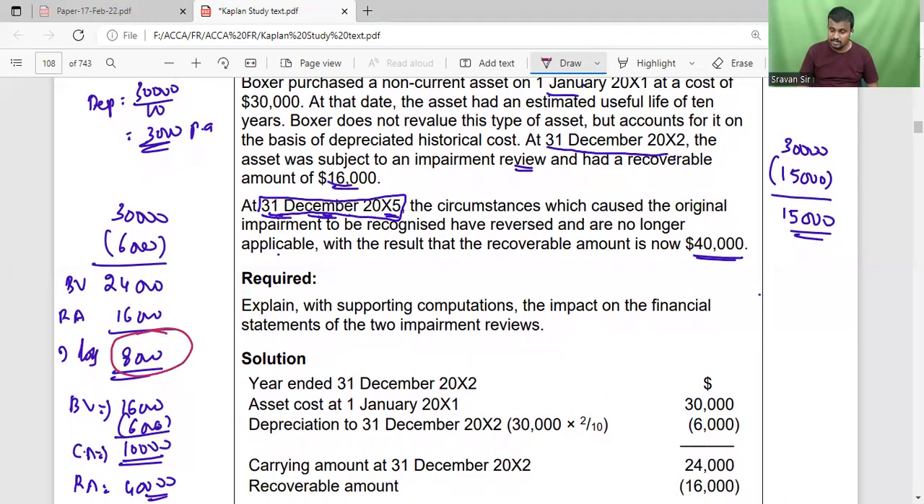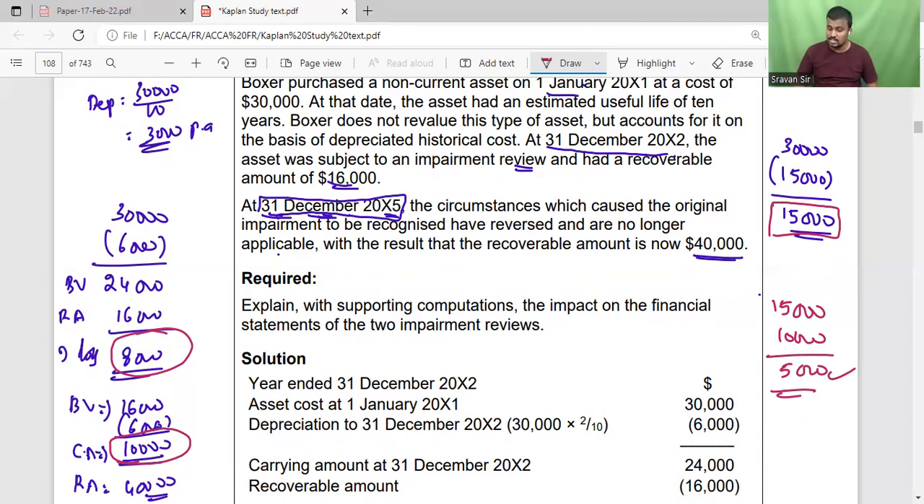The amount required to be reversed is nothing but what the book value would have been if impairment had not happened. Already we calculated that as 15,000. And what is the book value on the date of reversal of the impairment? 10,000, and the difference amount is 5,000. This is the maximum amount of impairment loss reversed. Impairment loss required to be reversed is not this 8,000. This 5,000 will be reversed.